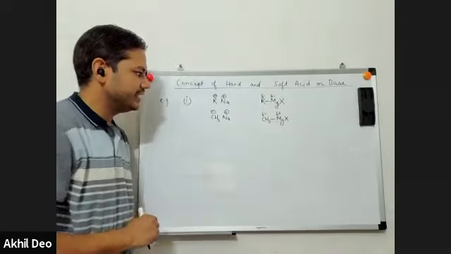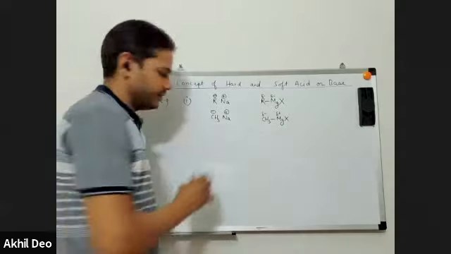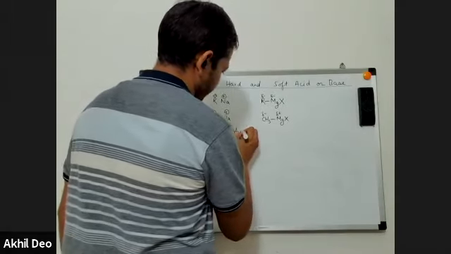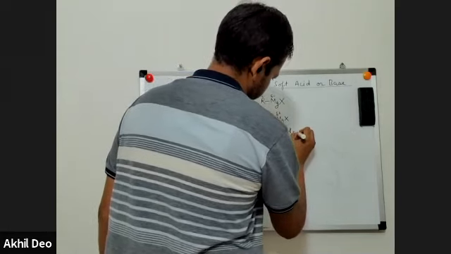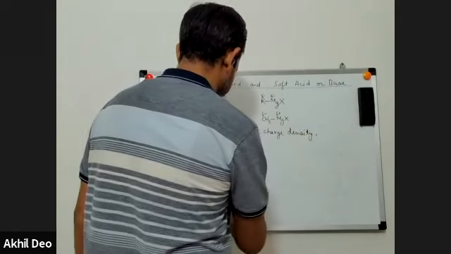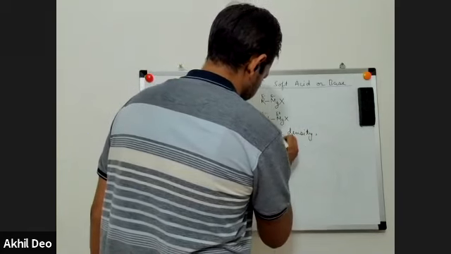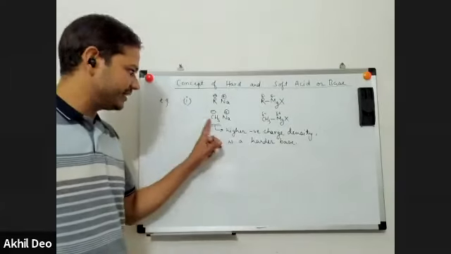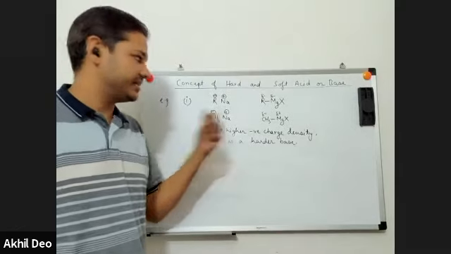We'll say that CH3Na is a harder base than CH3MgX, as a result of higher negative charge density. Because of higher negative charge density on carbon in CH3Na, CH3Na is a harder base than CH3MgX.